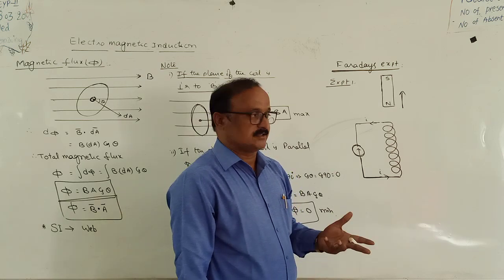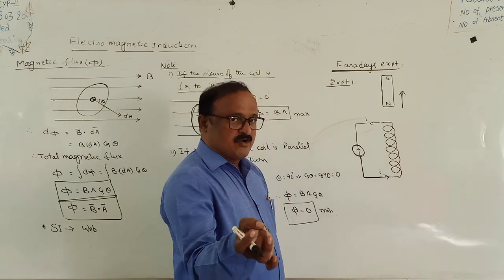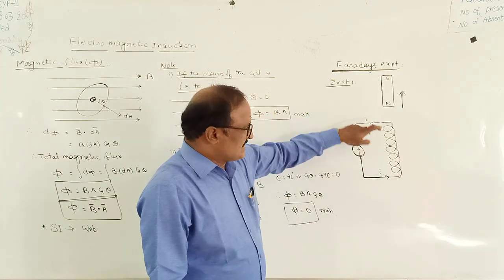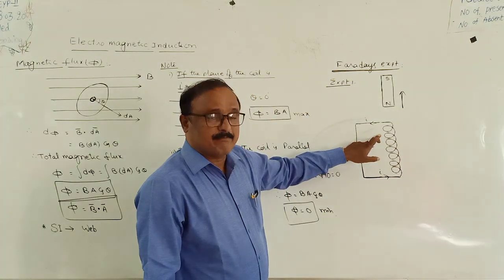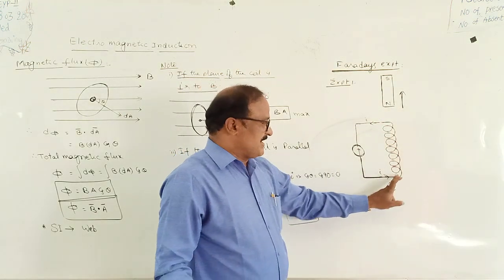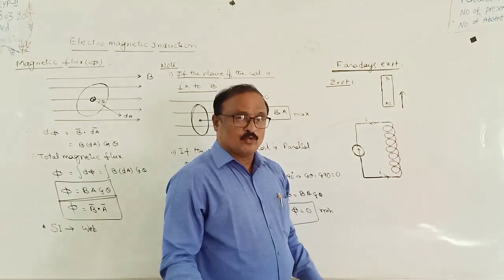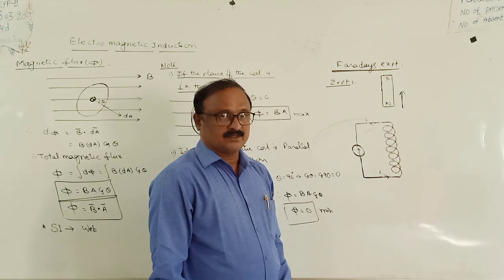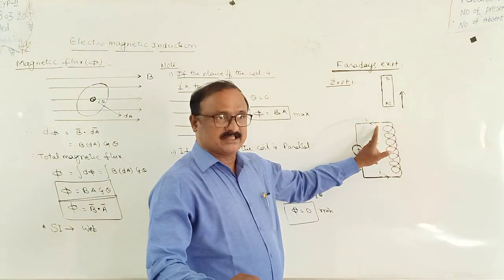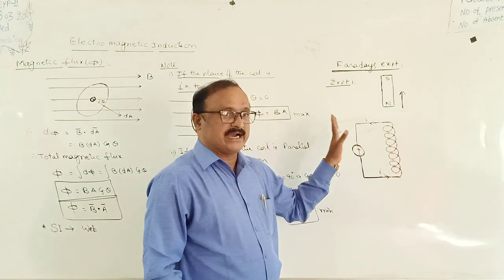So observe what is the definition for Faraday's first law exactly. When there is a relative motion between the magnet and coil, at that moment the current will be induced inside the given coil, or EMF is developed between the two ends of the given coil. The current is called induced current and the EMF is called induced EMF, and this concept is called electromagnetic induction. So this is called Faraday's first law.